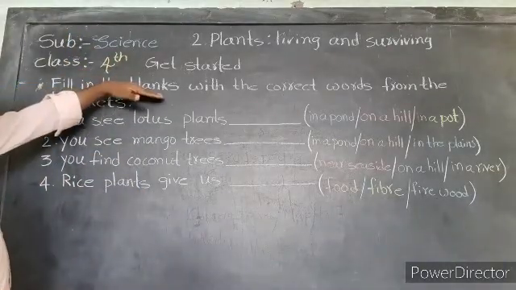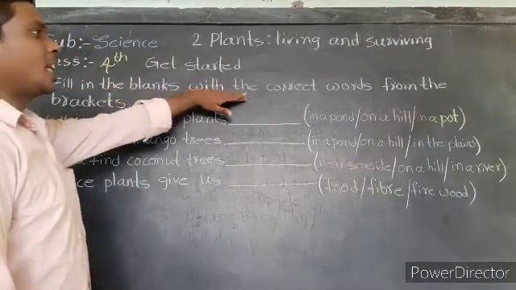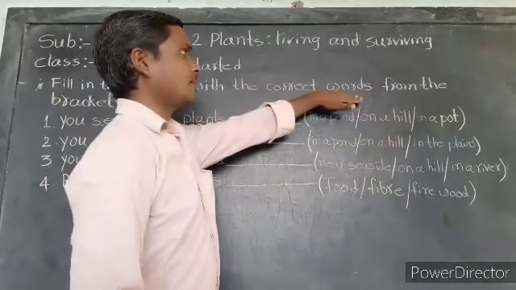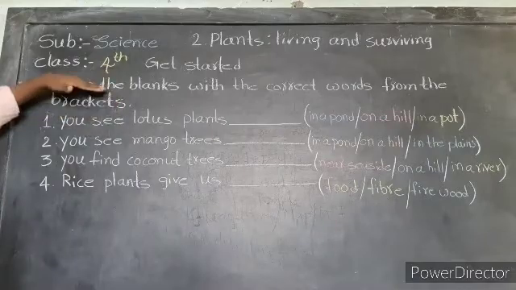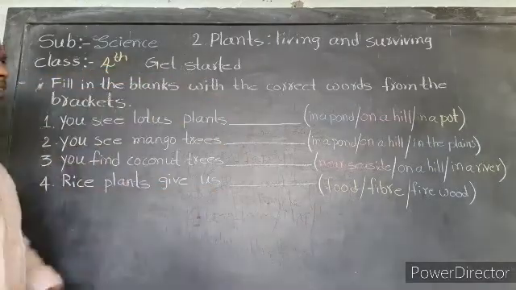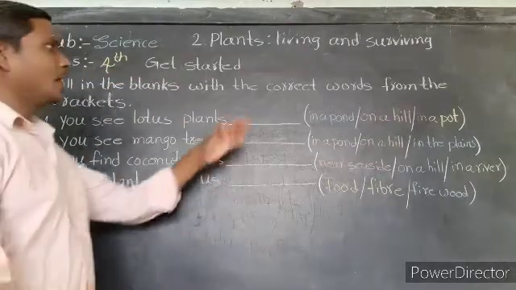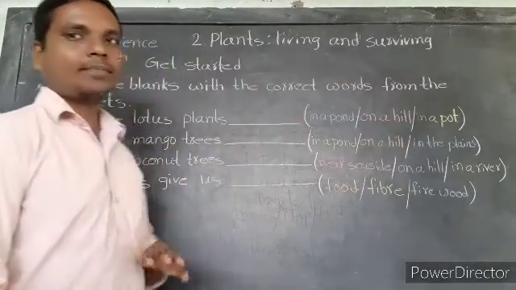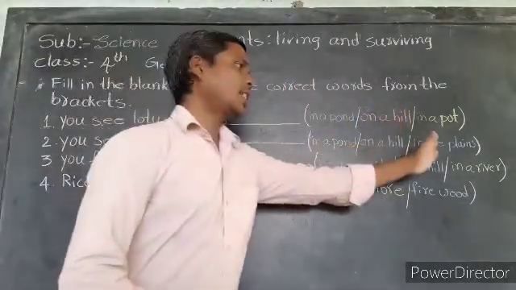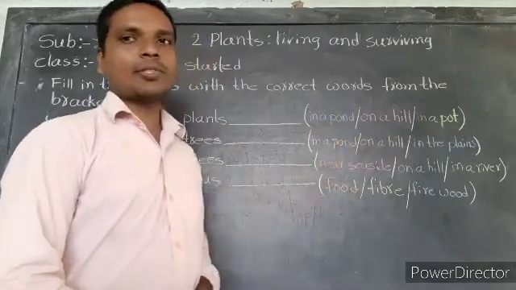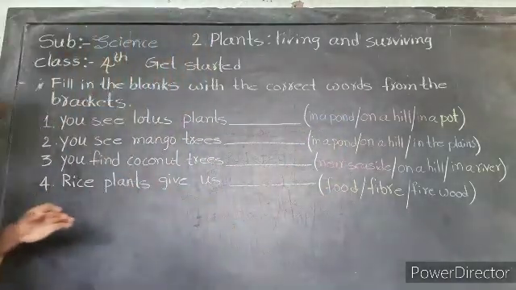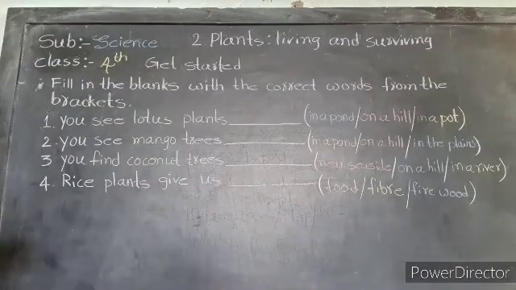Fill in the blanks with the correct words from the brackets. Three types of answers are given, so which one is correct? Choose that one.